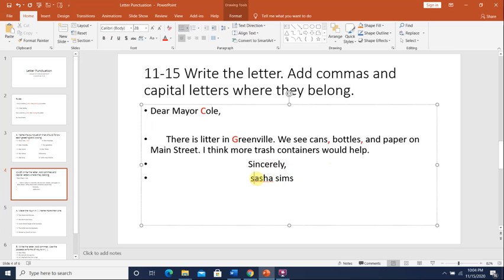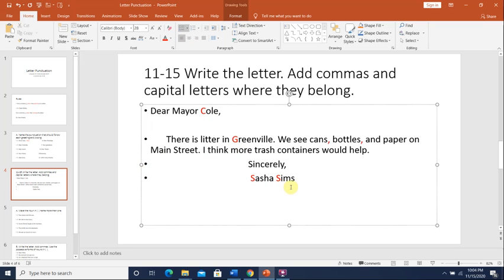So here Sasha, this is her person's name. Sasha is her first name, must begin with a capital letter, and Sims is her last name, which also should begin with a capital letter.